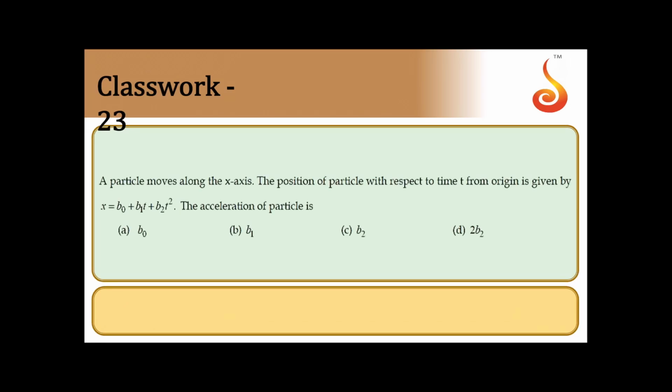Yes, we shall move on to next one. A particle moves along x-axis. The position of particle with respect to time t from origin is given by x is equal to b naught plus b1t plus b2t square. Then acceleration of the particle is. So to find acceleration, differentiate this equation for displacement twice. b naught plus b1t plus b2t square is equal to x.